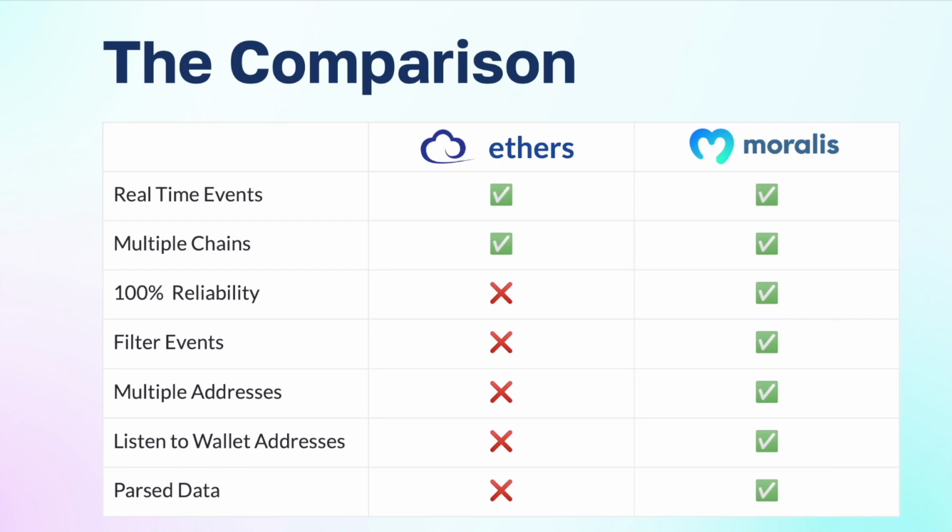You can get parsed data for NFT transfers, NFT approvals, ERC20 transfers, ERC20 approvals, and even the transaction. So you don't have to worry about any extra processing. You get all the data you could want straight out of the box in your webhook. So in this video, we'll take a little example where we create a blockchain listener using Ethers and Moralis and see the differences. So now let's cue the intro and then get into the video.